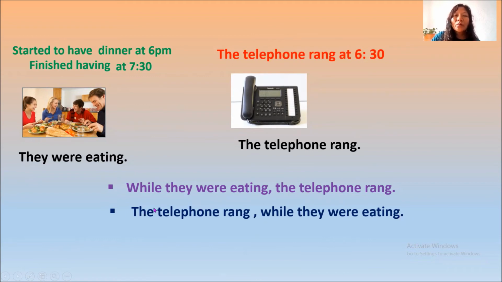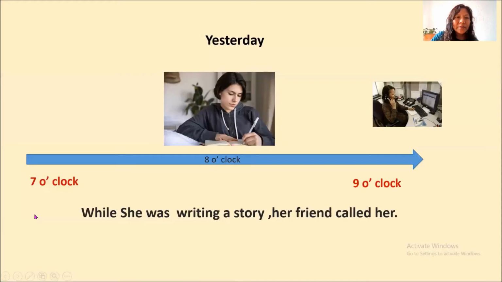When we use when plus simple past, the unfinished action is written in past continuous. And when we use while plus the unfinished action, it is written in past continuous tense and the other sentence in simple past. Remember this.